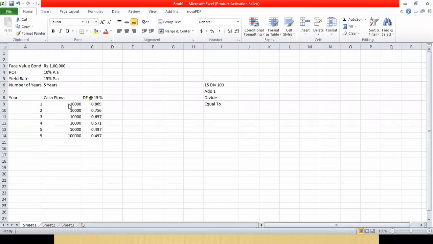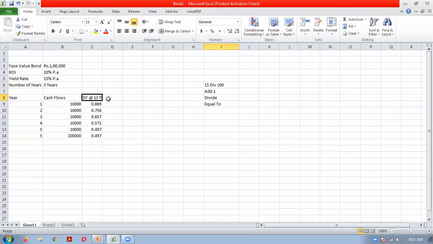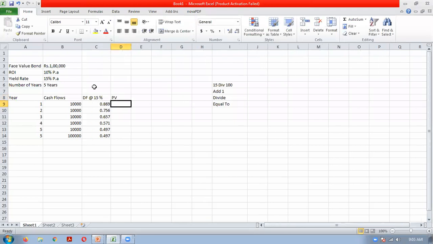Now it is simple. You have calculated the discounting factor. Now you can calculate the present value. How will you calculate present value? It is simple. Present value is cash flow into discounting factor. Cash flow into discounting factor, for all the years you can do like that.